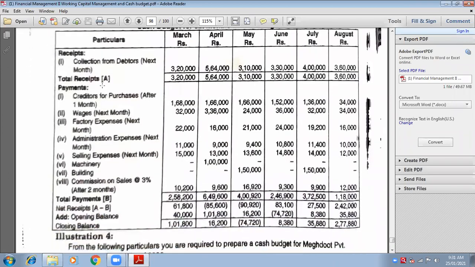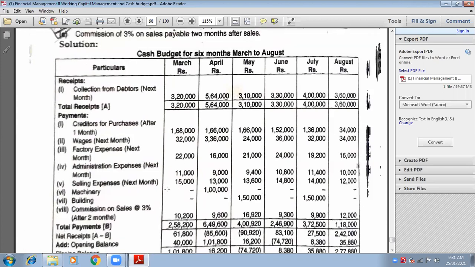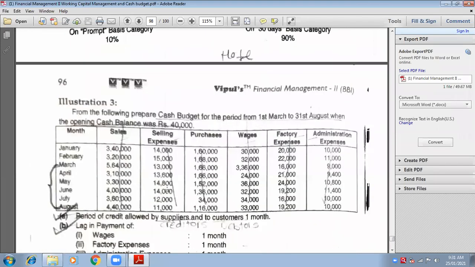If you want to check, you can. Can you see the commission point in the solution part? Can you see this point? Look at my cursor. Yes, ma'am. Is it in the month of March, 10,200, the one you calculated just now? Yes, ma'am. Now 10,200 is shown in the month of March, but it was related to January.